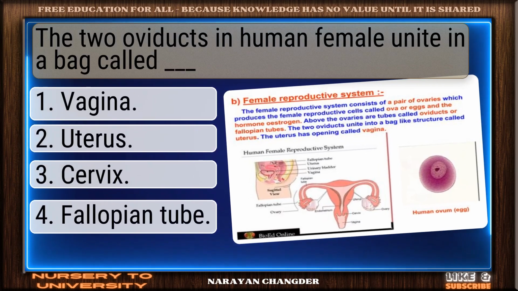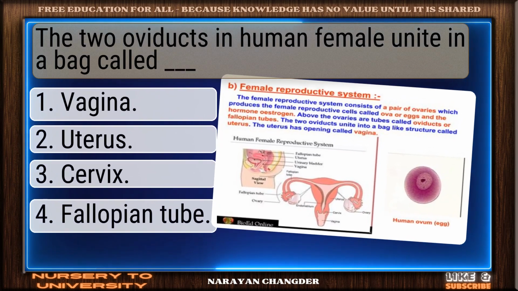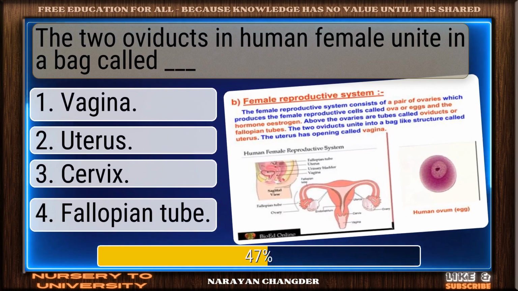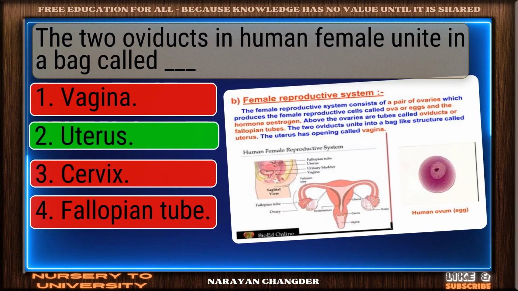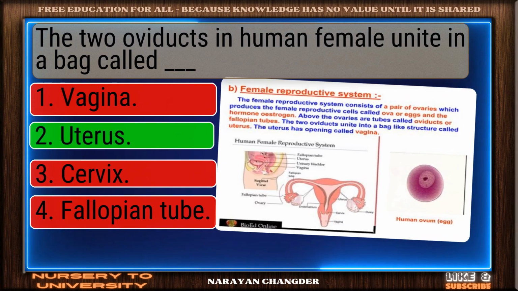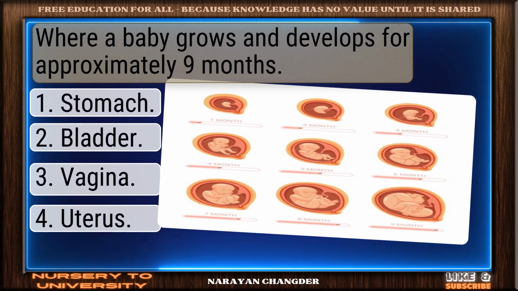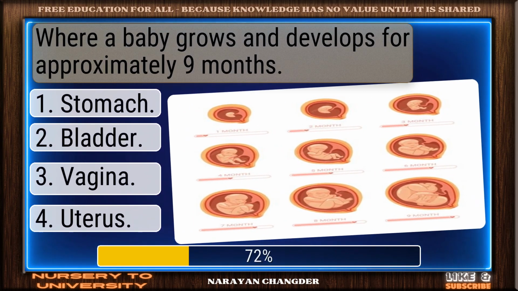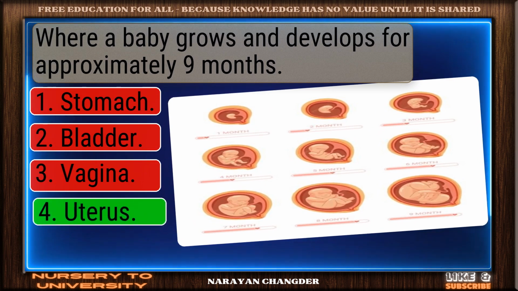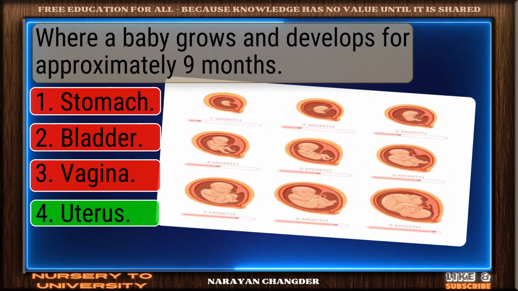The two oviducts in human female unite in a bag called dash. Well done. Uterus is the right choice. Where a baby grows and develops for approximately 9 months. Nice selection. Uterus is the correct and valid answer.